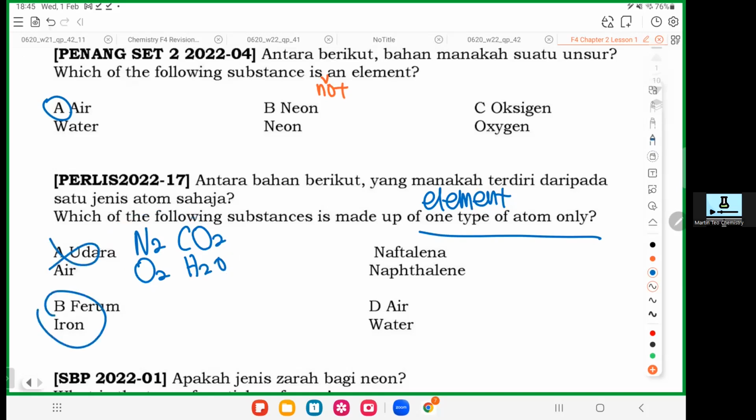Okay, iron. Iron is Fe. The symbol of iron is Fe. You'll learn very soon. Fe, one species, no other things, is an element.